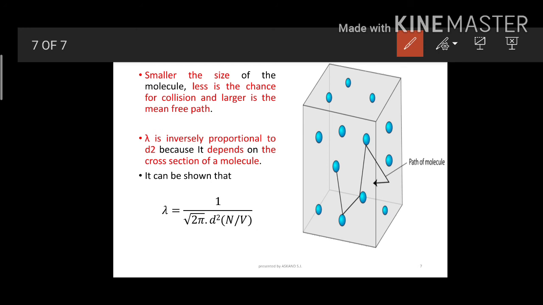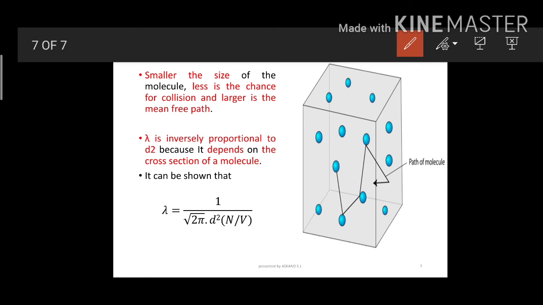First, the density of that container. If density is high, collisions will be high and the mean free path will be less. About size, if the molecular size is less, that molecule is able to move from one place to another very easily. If size is bigger, it does not move that easily, and the mean free path for bigger size will be less.